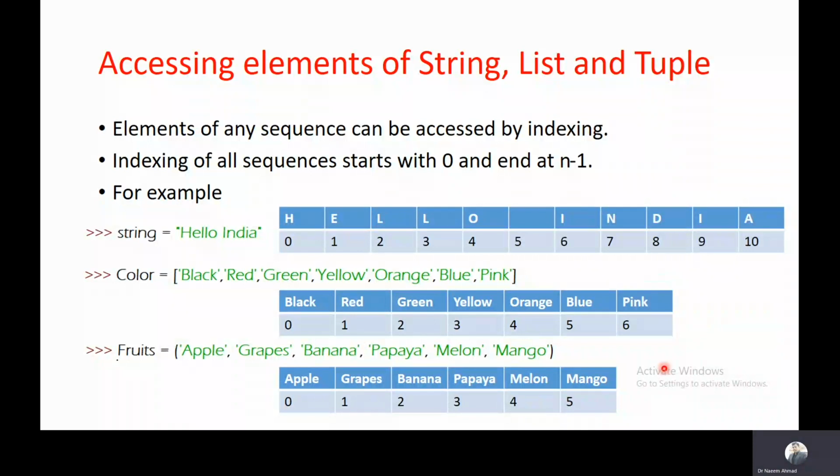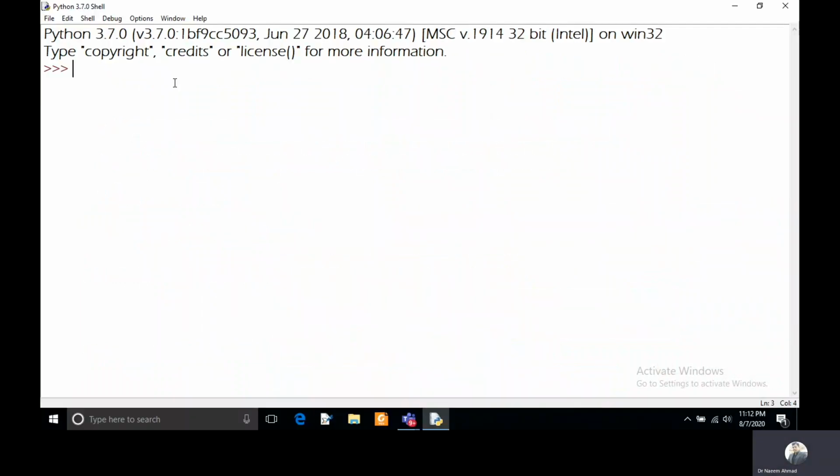Let's move to the demonstration of sequences. Let's have a string. If you want to create a string, you can just keep the name of the string variable, and you can keep here assignment operator. After assignment operator, you can keep the value under either single quotation marks or double quotation marks. So I'm keeping here Hello India in double quotation marks. So it will be a string.